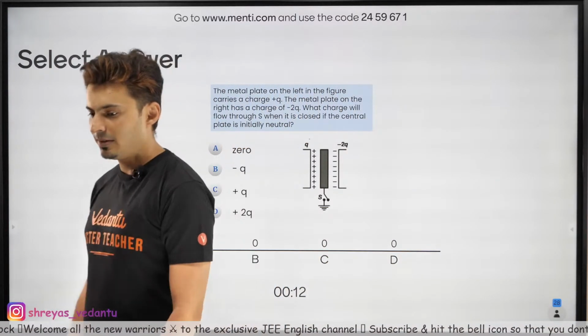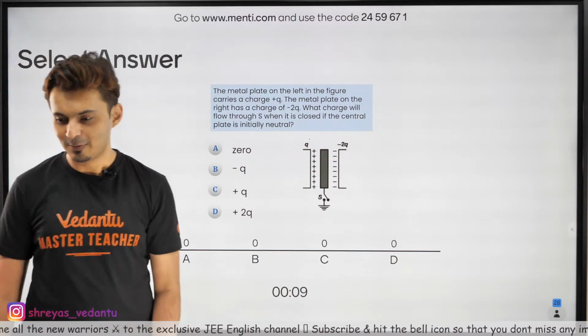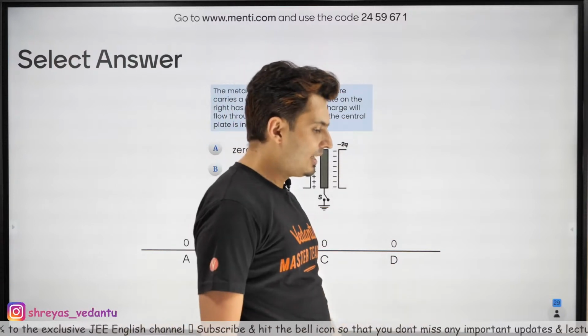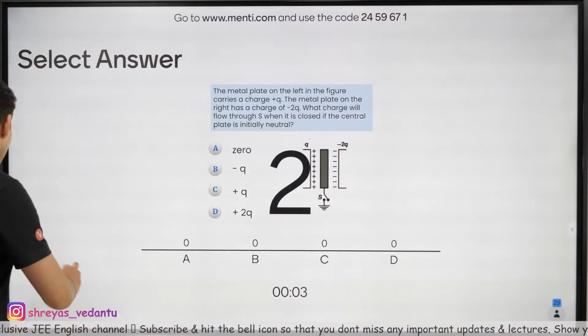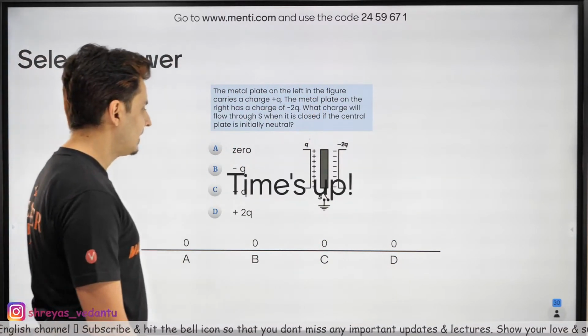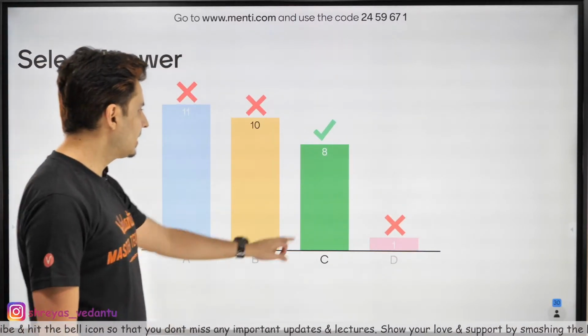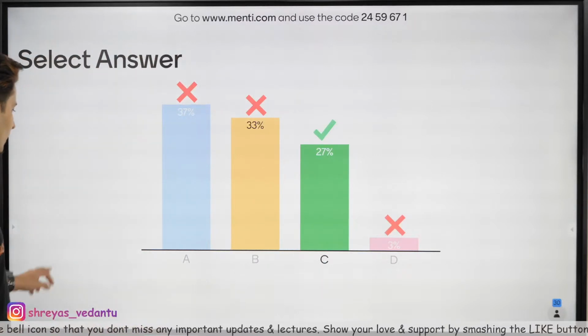Hello Ayush, hello everyone. Aishwarya says thumbs up, looks like it is done. Windmoon also says Yosh. Come on Ayush, join in for the last Menti quiz. Okay, there we go. And time is up. And this was the second last question. Let's see the results. 27% have got the correct answer.